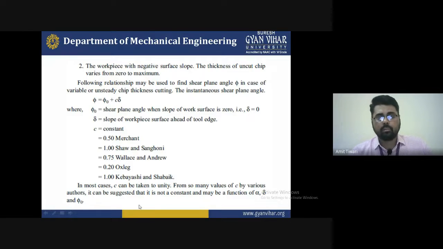So it can be suggested that it is not a constant. It may be a function of alpha, delta, and phi 0. So there may be chances that sometimes C is not equal to a constant; it has some value depending upon the function of alpha, delta, and phi value. It varies with the conditions and from author to author, depending on which author you prefer for obtaining the phi value. Totally depending on such parameters, after that you will find out the shear plane angle phi.